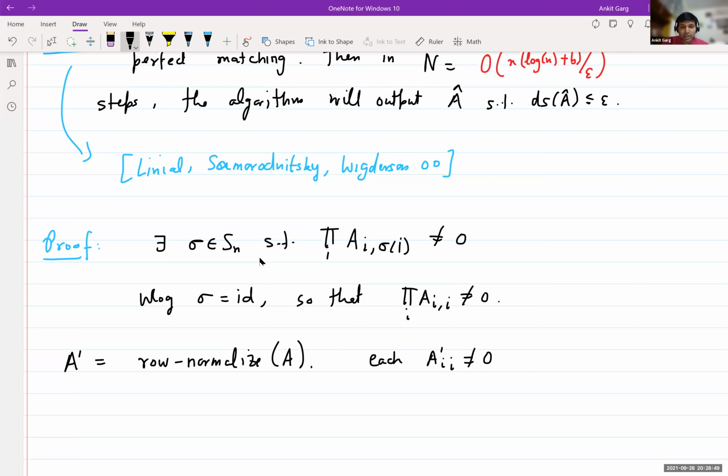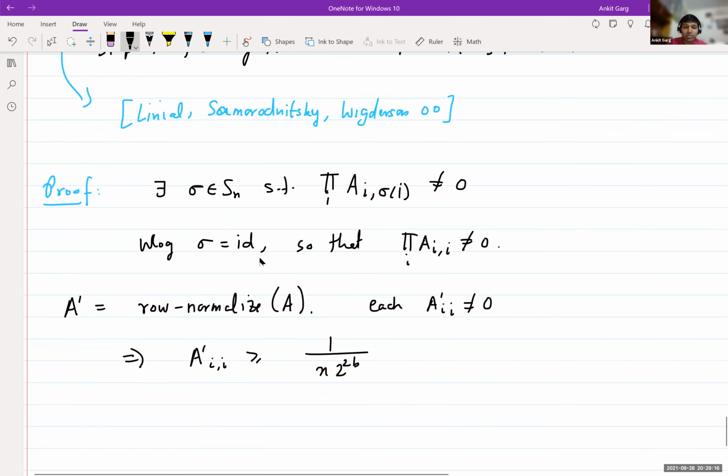This would imply that A prime i comma i is at least 1 over n times 2 to the 2b. This is because to start with, Aii is at least 2 to the minus b, because of bit complexity. Then we're taking the row sum, which can be at most n times 2 to the b, and dividing by that.